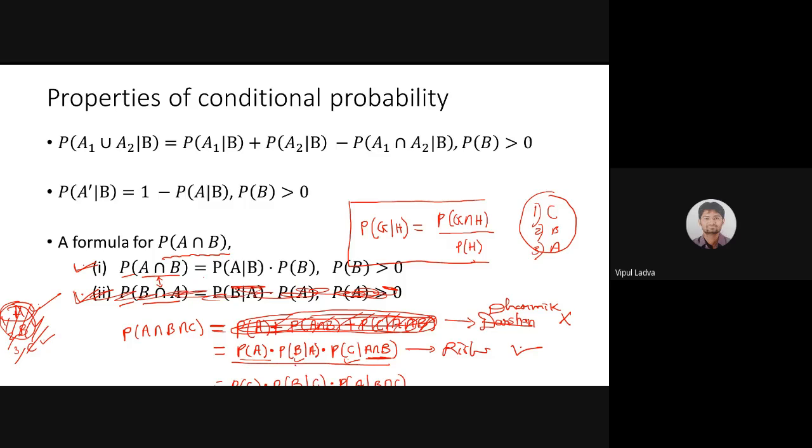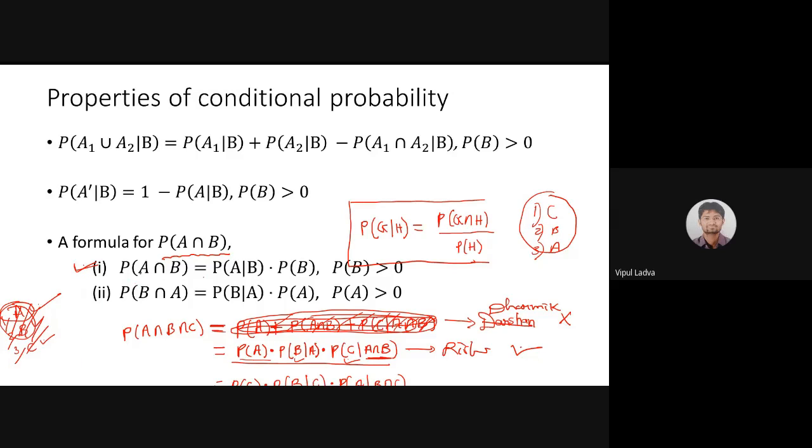So hopefully we had discussed this particular thing yesterday. Is there any doubt related to this formula, A intersection B intersection C? If there is any doubt, then please unmute your mic and let me know, or you may drop a message in the chat box. Are we clear with both of these? If not, then feel free to talk with me. Am I good to move ahead? Yes, sir. Good.